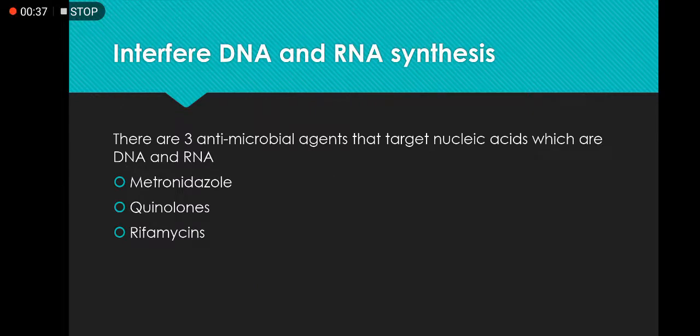There are three antimicrobial agents that target nucleic acids, which are DNA and RNA. These are metronidazole, quinolones, and rifamycins. Wouldn't it be toxic to our body cells? Well, bacterial enzymes that carry out the synthesis of DNA and RNA appear to be different from ours, thus enabling the production of toxic drugs such as these three.